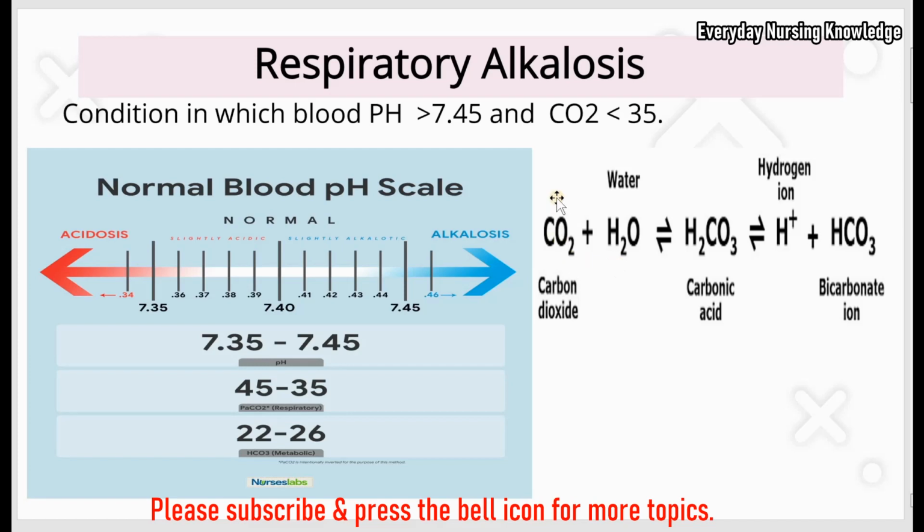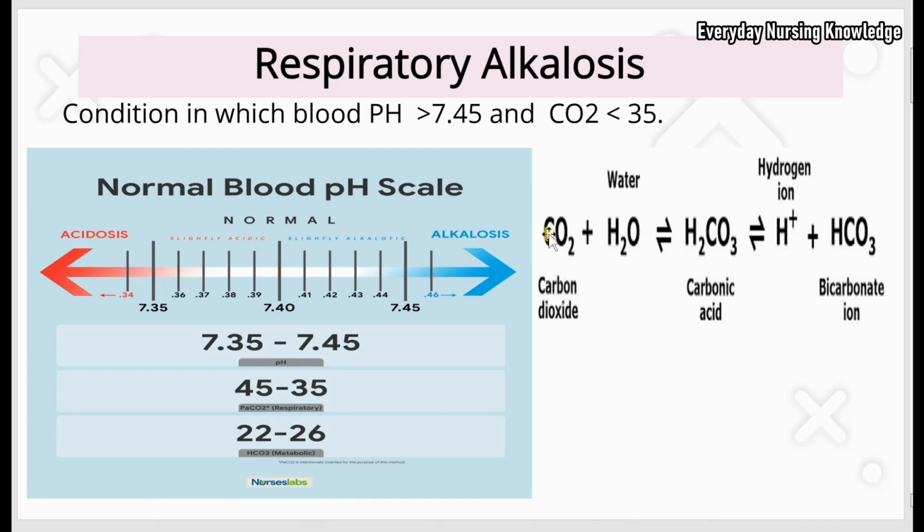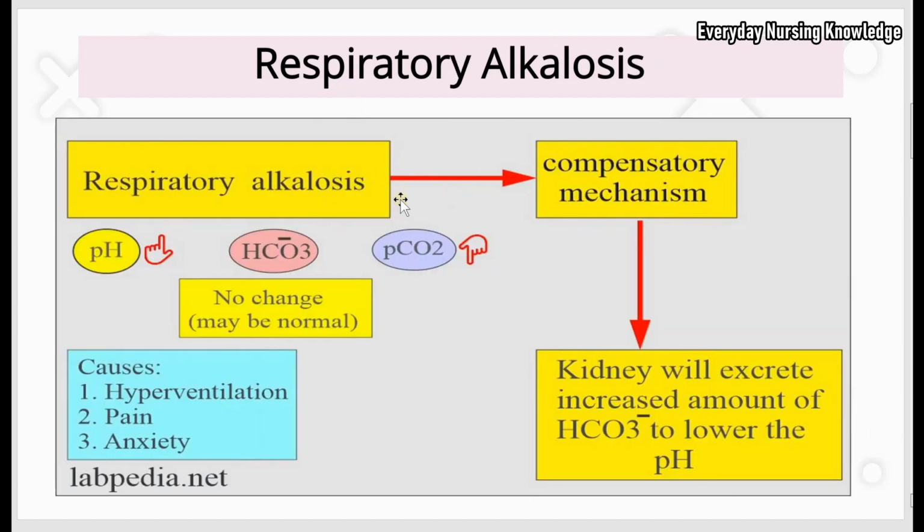So what happens if the carbon dioxide is less than 35, less than normal? There will be fewer hydrogen ions, which are acidic in nature. If there are fewer hydrogen ions, it can lead to alkalosis. So remember, in respiratory alkalosis, there is a low carbon dioxide level and the blood pH goes up.